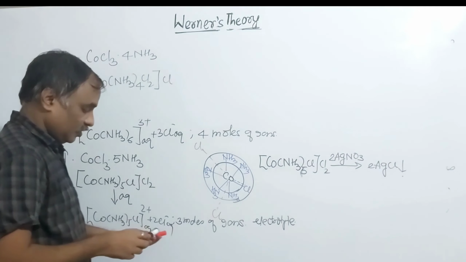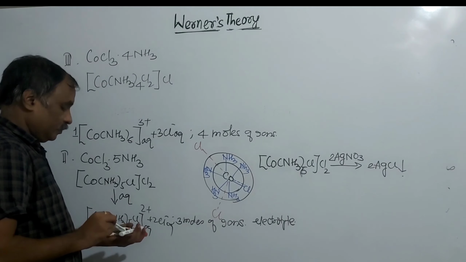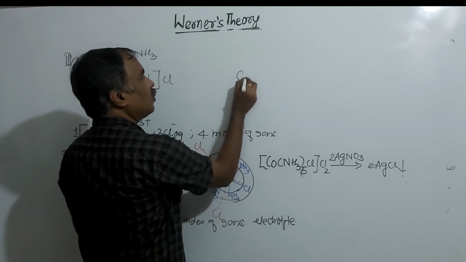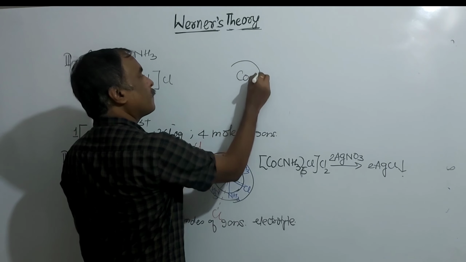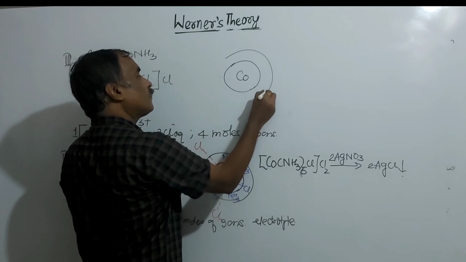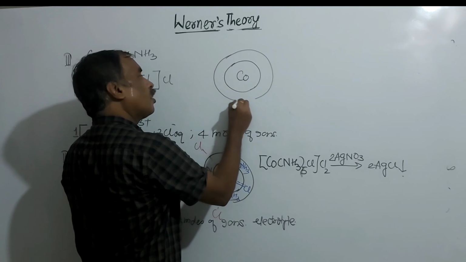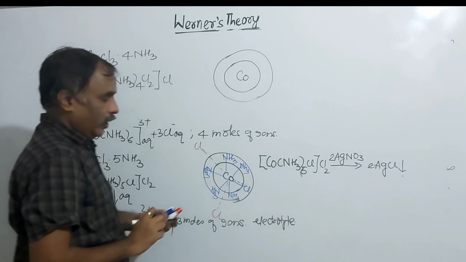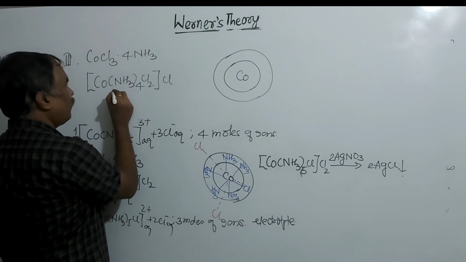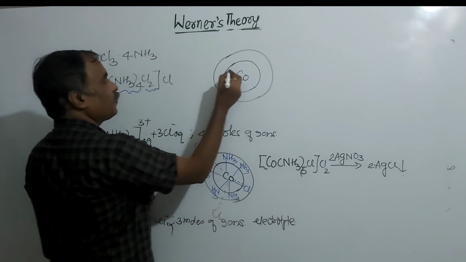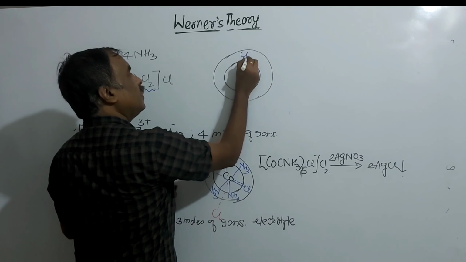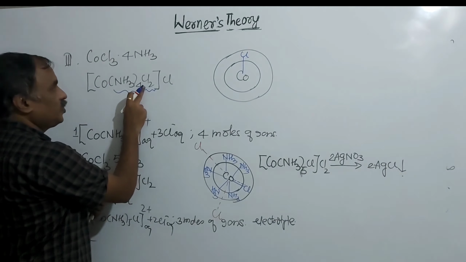What is the structure of this? Structure of this: cobalt, inner sphere, and in the inner sphere we know that secondary valencies are present. Secondary valencies are ammonia and Cl minus. Here it is the first Cl, 2 Cl minus.